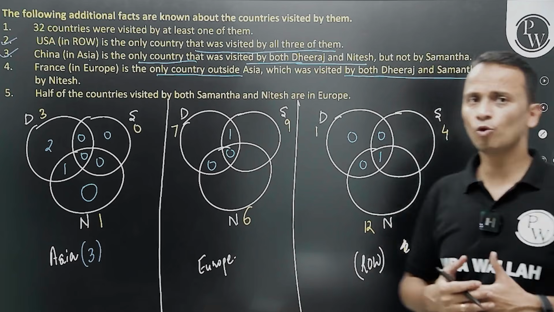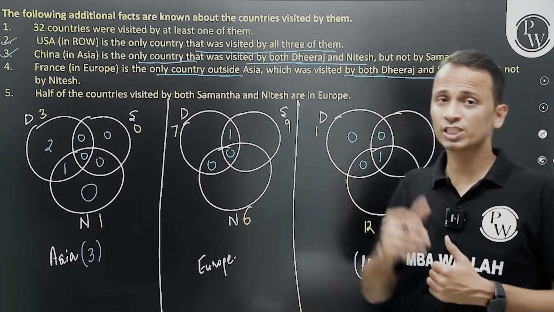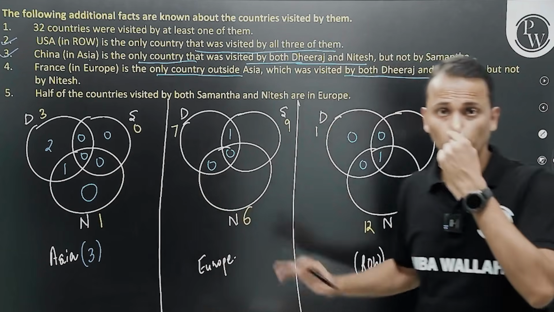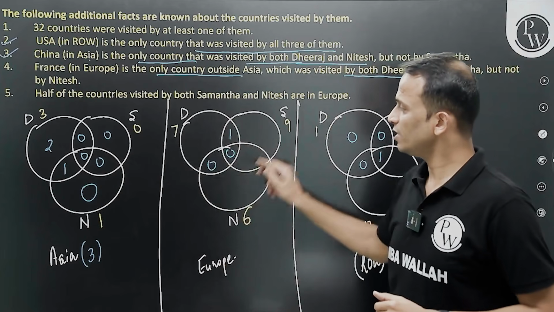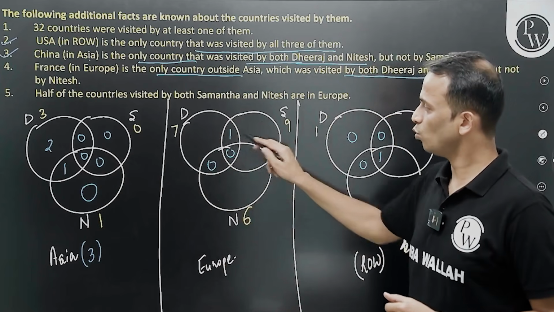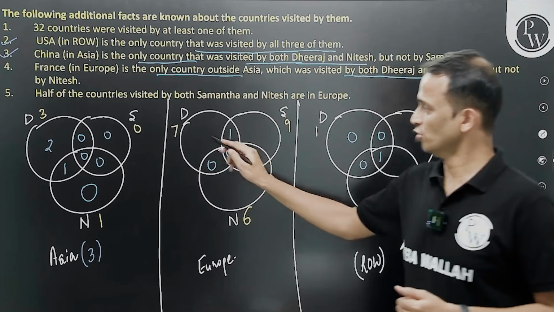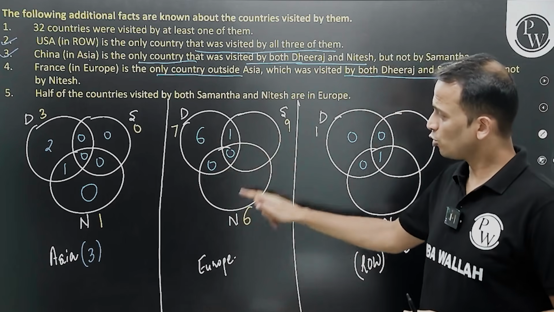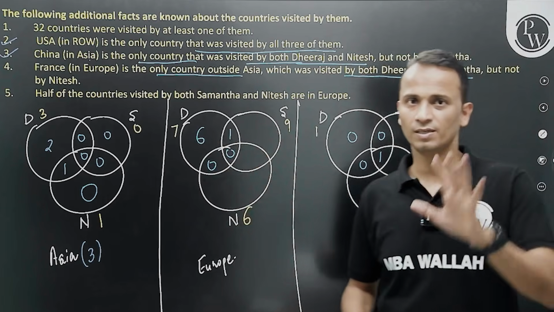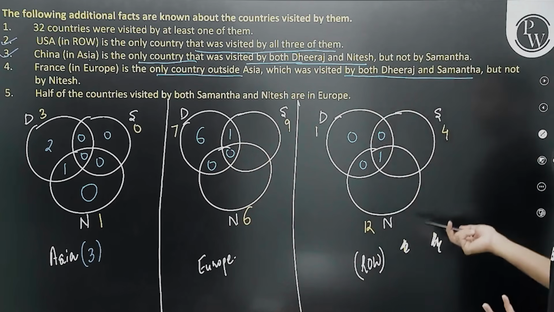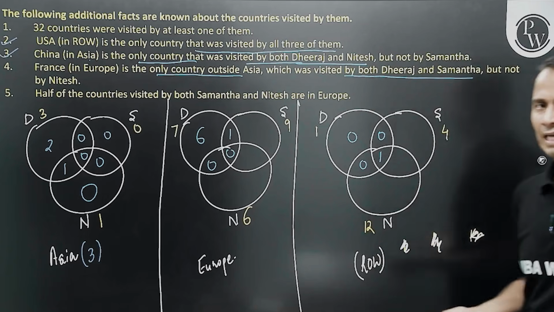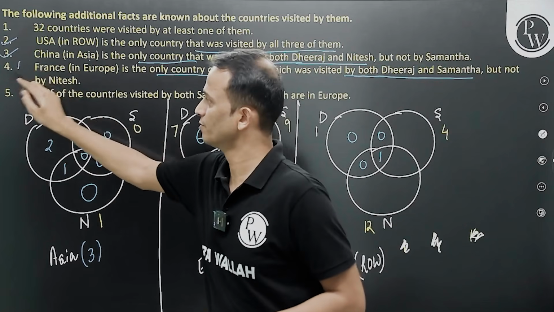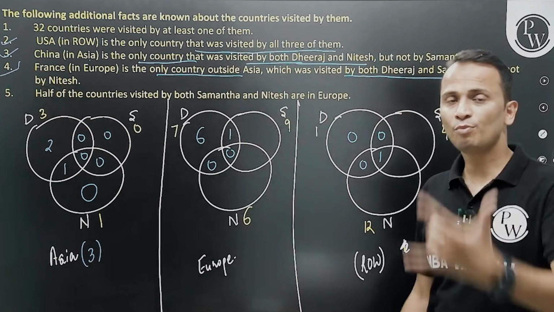Now using point number 4, do we have any other values which we can fill? Already Venn diagram 1, Asia, is completed. In Europe, for Dheeraj, this complete circle is 7. 1, 0 and 0 are already filled. So only Dheeraj will be 6. Now I cannot do anything with these 3 values. Leave it behind. No addition in the third Venn diagram. Still as it is. So point number 4 is also taken care of. Alright, now point number 5.